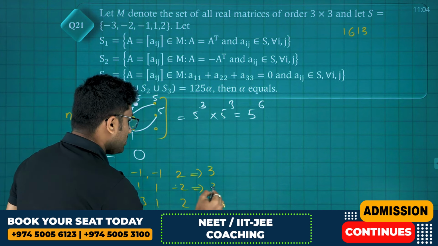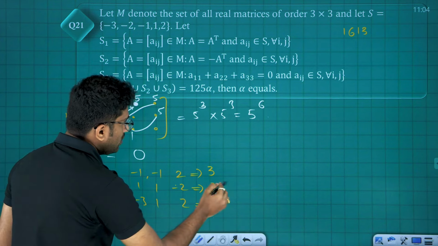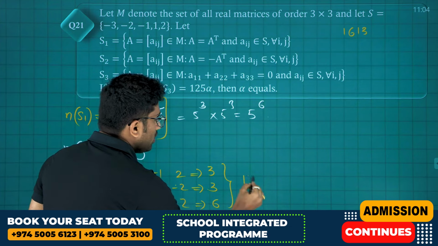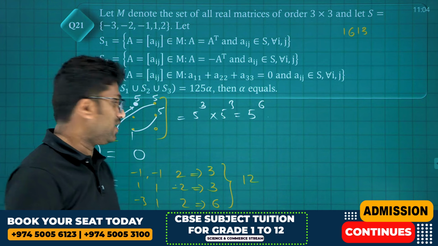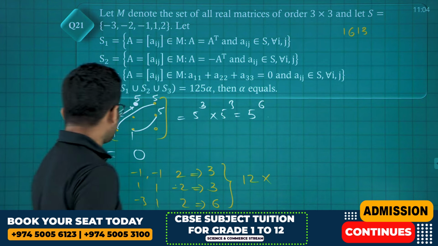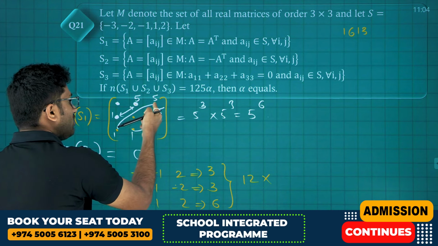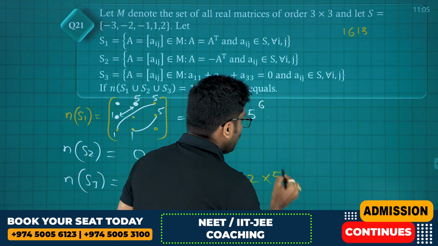This also gives 3 different cases, whereas 3 factorial, all 3 are distinct. So we can select a diagonal element 6 plus 3 plus 3, 12 ways we can select diagonal elements. Okay, 12 combinations. Now the remaining elements, friends, can be arranged in 5 ways each, 5 ways, 5 ways, 5 ways, 5 ways, 5 ways, 5 ways. So that is 12 into 5 power 6.